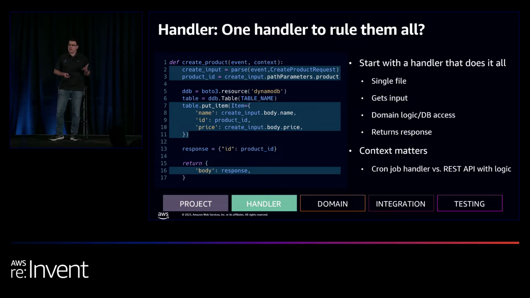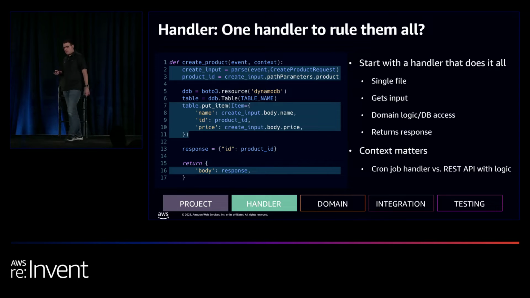So as with everything in life, context is what matters. If this were a cron job, a nightly batch job, sure, that's perfectly fine. It's not going to change that often. You can write it like that. It's perfectly fine. But we're running a service, a REST API service with logic, and it's going to evolve over